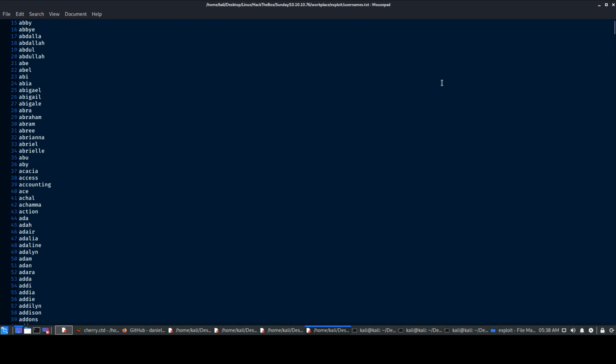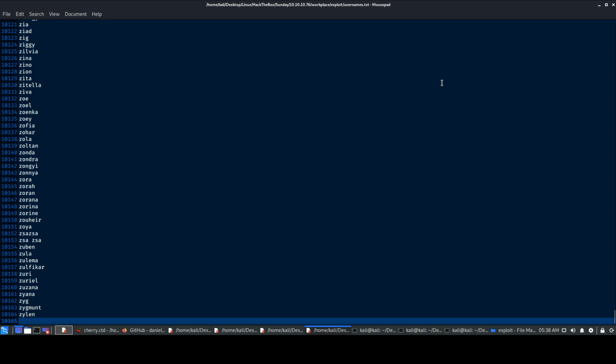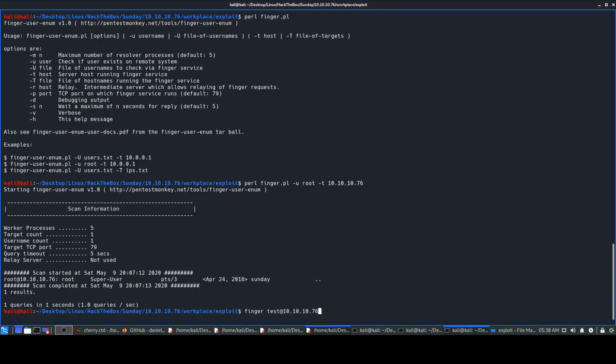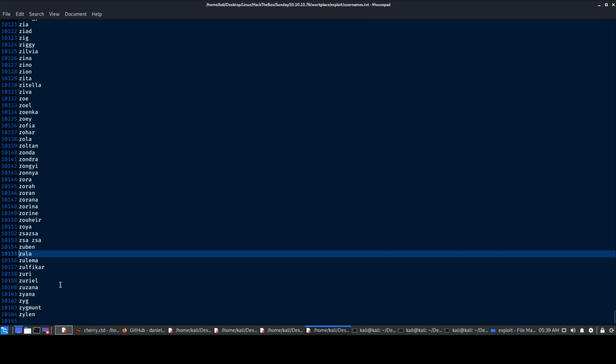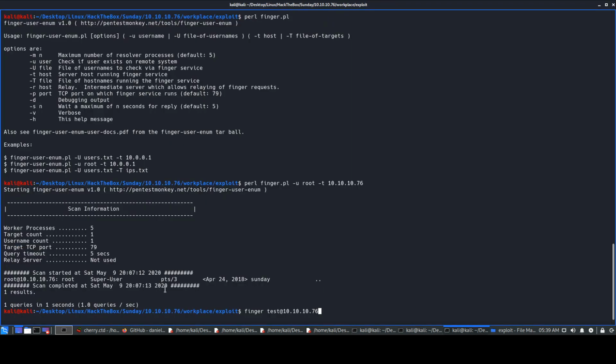Okay, it has the contents present, and if you go to the last list, it has around 10,000 entries. What this will do is check for Zula over here, and it will output the result if it finds something interesting. Then it will check for Z, Y, G, something like that. So it will just keep on checking for users present over there.